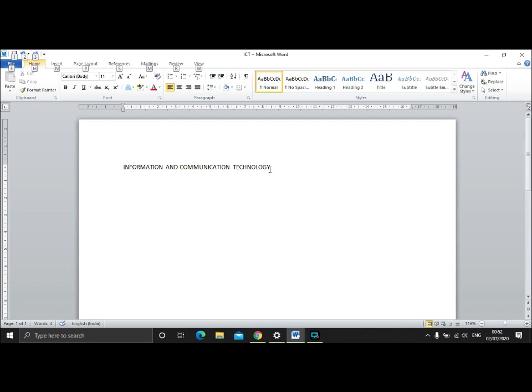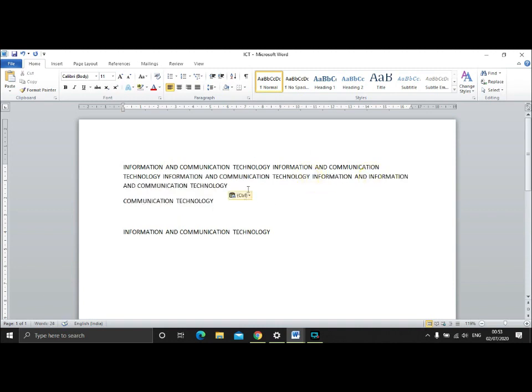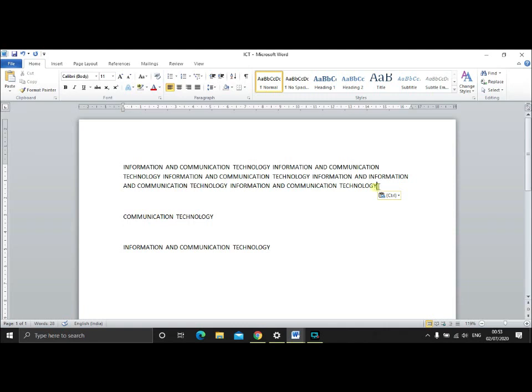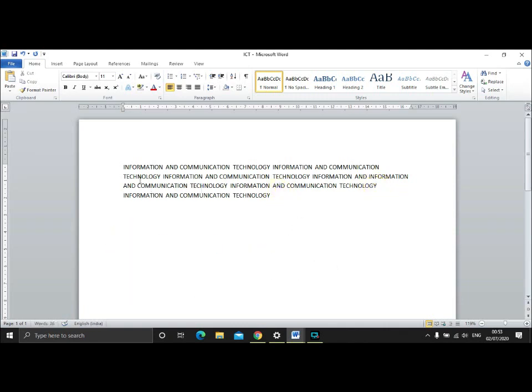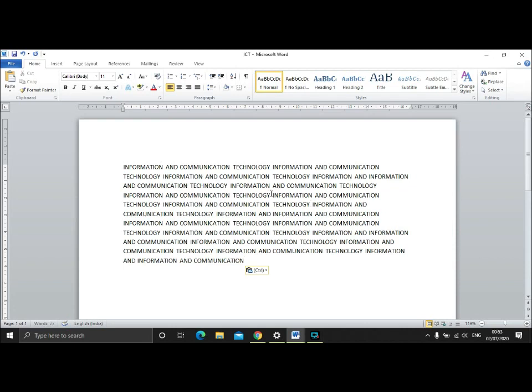So for example, I have this particular content and I'll be copying it more than twice to align the document. So see, I have this document and I want to align it.